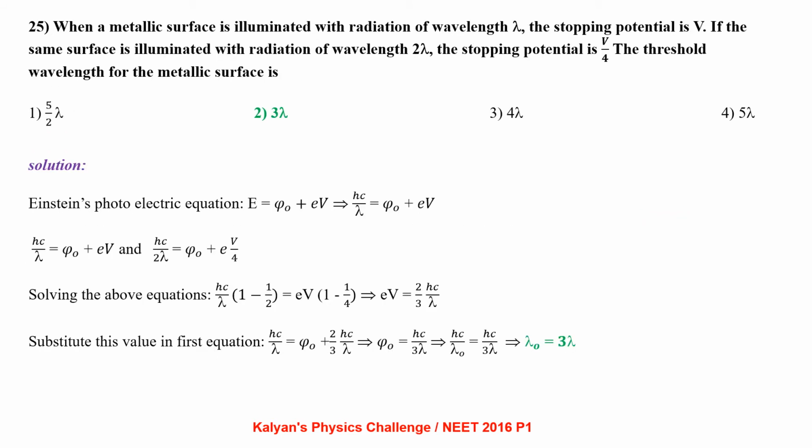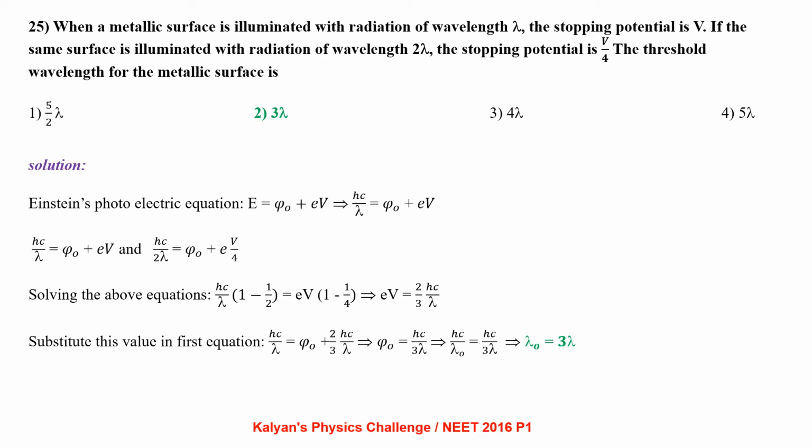When a metal surface is illuminated with radiation of wavelength lambda, the stopping potential is V. If the same surface is illuminated with radiation of wavelength 2 lambda, the stopping potential is V by 4. The threshold wavelength of the metallic surface is. Let's write Einstein's photoelectric equation E equal to phi naught plus eV, where E is the energy of incident radiation, phi naught is work function, V is stopping potential. Since it is given in terms of lambda, we get hc by lambda equal to phi naught plus eV.